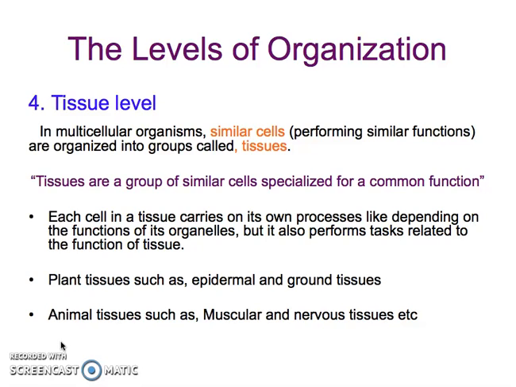So for example, when we talk about tissues, we have plant tissues such as epidermal and ground tissues. Epidermal tissue, as the name indicates, is the top layer skin of the plants. Epi means top, derma means skin. So the top layer of any plant structure is composed of epidermal cells, and these cells, as the name indicates, are protective in function. And the ground tissues in any plant are responsible for the storage of food, which is prepared at one time and can be used at another.